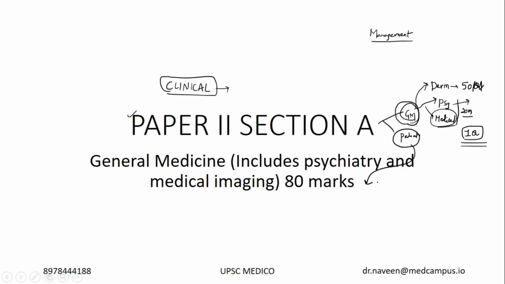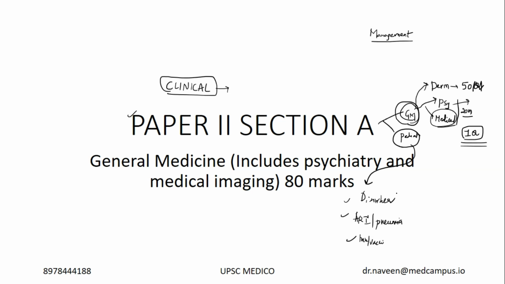Because as I'm observing the trend, in pediatrics you have only 8 or 9 topics in the syllabus. Every year they'll ask a question on diarrhea or diarrheal management. Every year they'll ask a question on acute respiratory infection protocol or pneumonia, because these are the leading causes of death in under 5 children, right? Every year they'll ask a question on immunization or vaccination. 1 or 2 vaccines they'll definitely ask. So this is pretty straightforward.